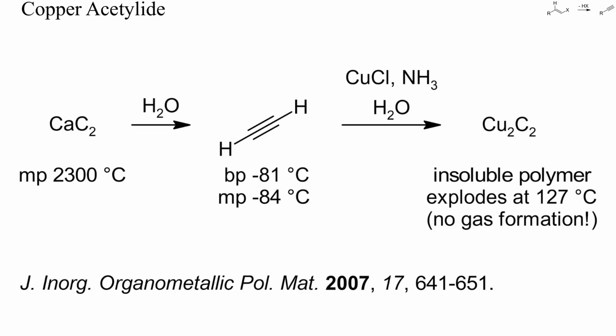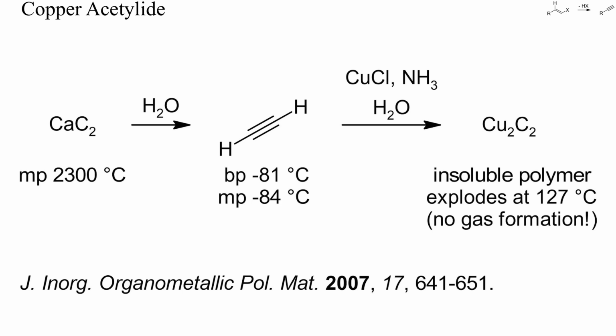For instance, if acetylene is bubbled through an aqueous solution of a copper 1 ammonia complex, copper 1 acetylide precipitates. Unlike calcium carbide, copper acetylide is unstable and explodes when heated to about 130 degrees Celsius. No gases, but only carbon and copper are formed during this thermal decomposition.